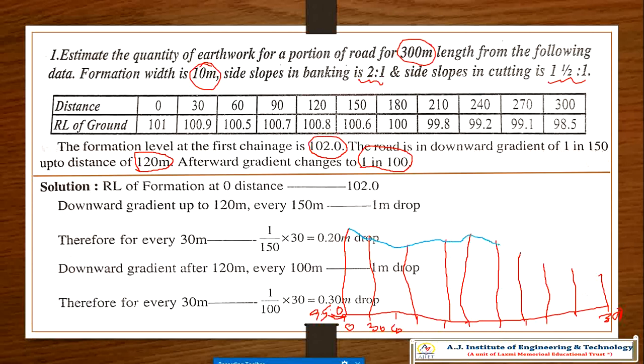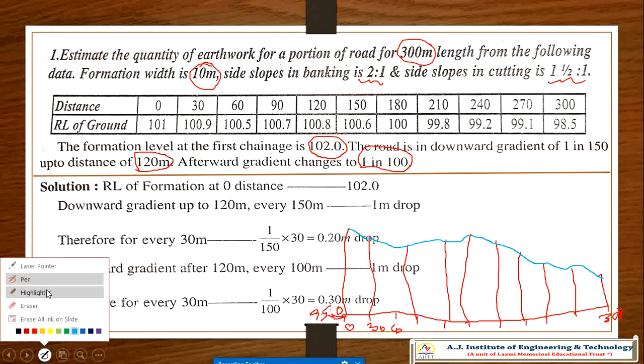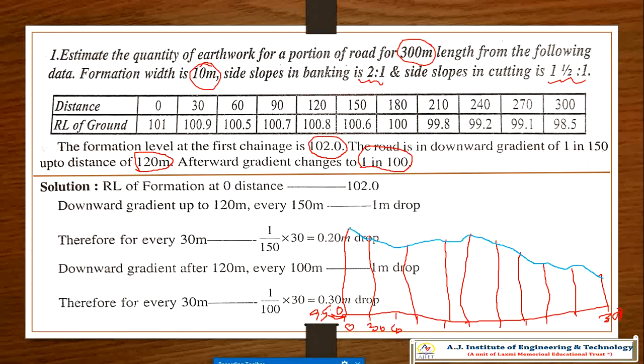It will look like this. So now your formation level at the first chainage is 102. That means the first chainage, the 0 chainage, formation level is 102. Because the ground level here is 101, the formation level at the 0 chainage starts from 102. Is it correct? 102. Clear.